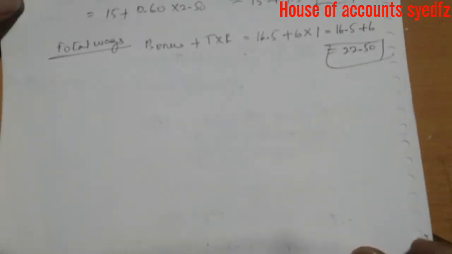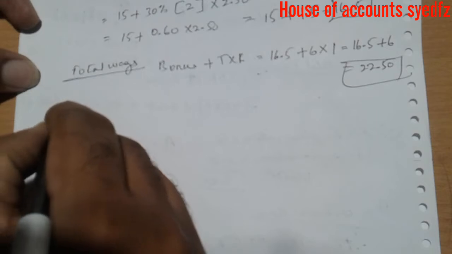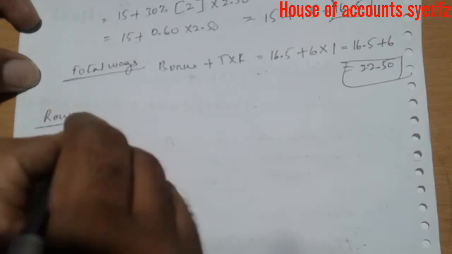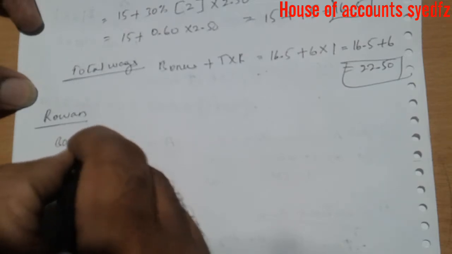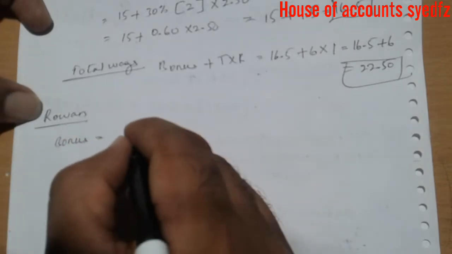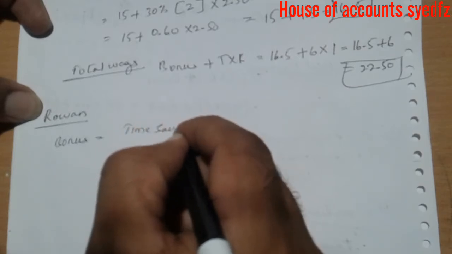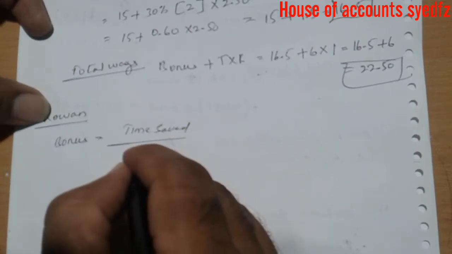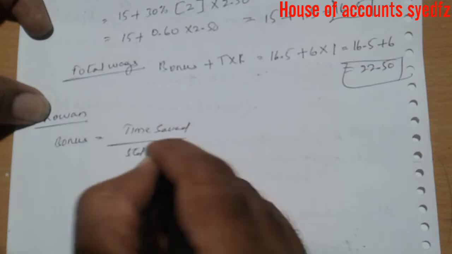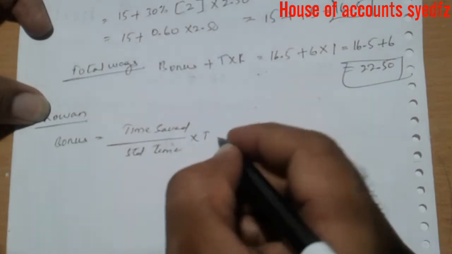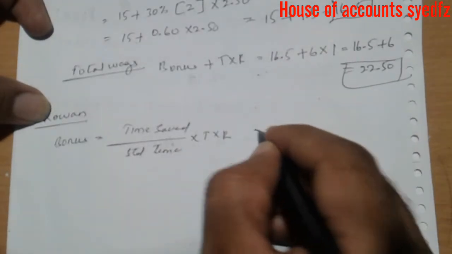Now, as per Rowan plan, calculation of bonus. First, write the formula: time saved divided by standard time into time taken into rate. Time saved, how much time he saved?